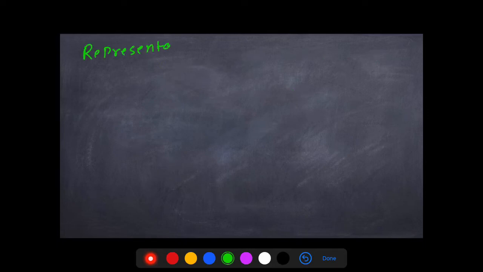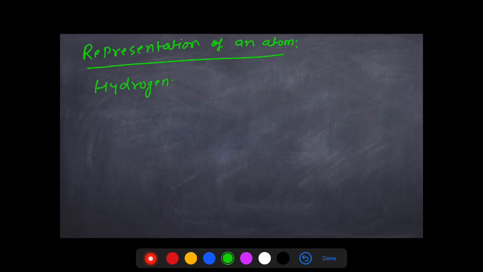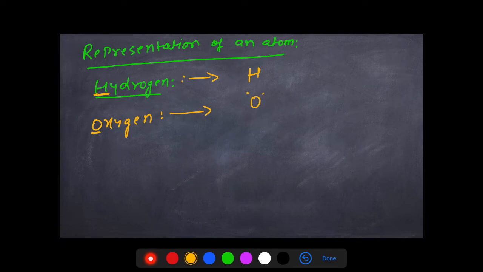Fine. Let's see how we represent an atom. Representation of an atom. We represent any atom using its symbol. Usually the first letter is taken for the symbol. For example, the hydrogen atom starts with H, so hydrogen is represented by H over here. Oxygen starts with O, the first letter is O, so we take O as the symbol, but this is not always the case. Many times the Latin name is taken, and many times two letters are taken, right?